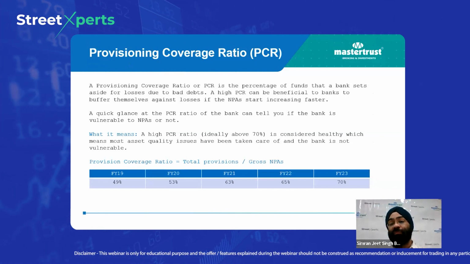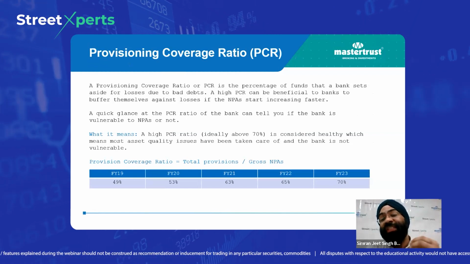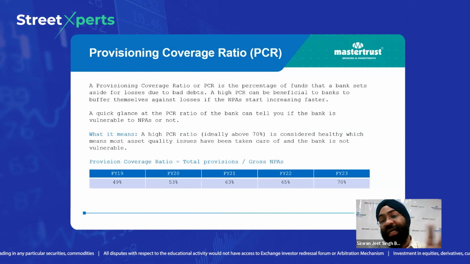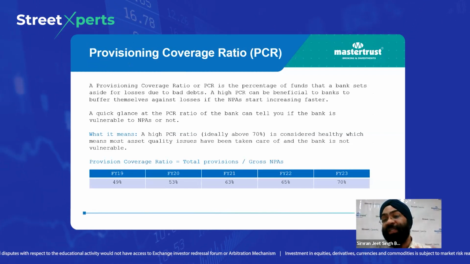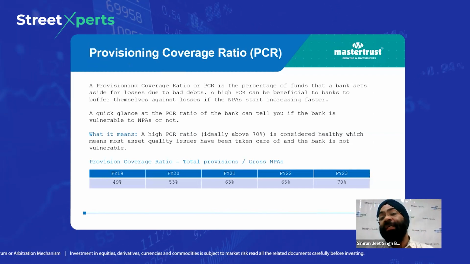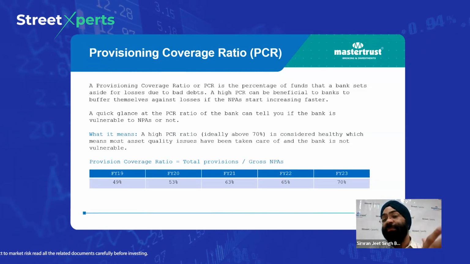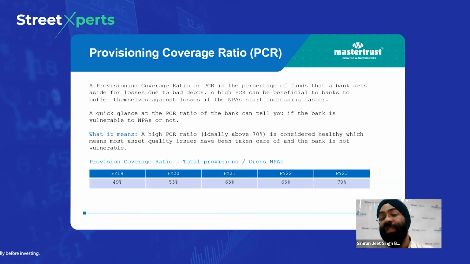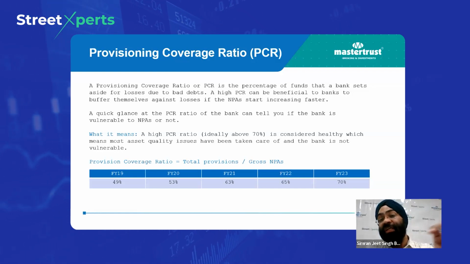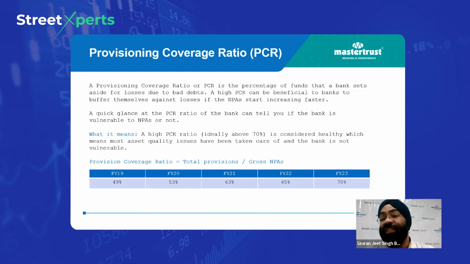Provision coverage ratio. Provision coverage ratio is very important. Actually, what does this ratio tell about? This ratio says, let's say, again, we will understand this more with an example, otherwise it will become tough. PCR means, let's say, 10 customers came to the bank to take a loan, so the bank gave them, let's say, a loan of 100 crore, let's say they gave a loan of 10 crore each. So the bank lent 10 crore rupees,